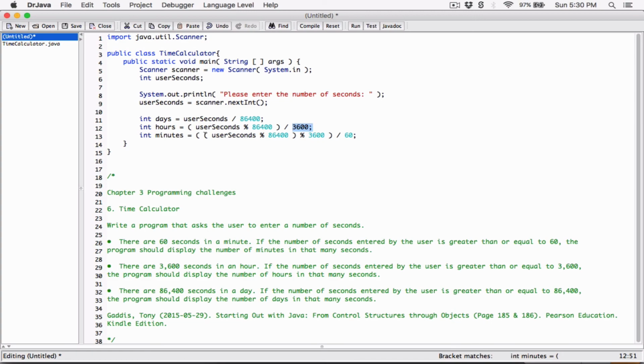So I'm using the modulo sign to give me the remainder. And after I've gotten the remainder over here, I want to see if I can get any whole minutes from this. So I'm dividing the whole remainder by 60 to see if I can get any minutes from it.